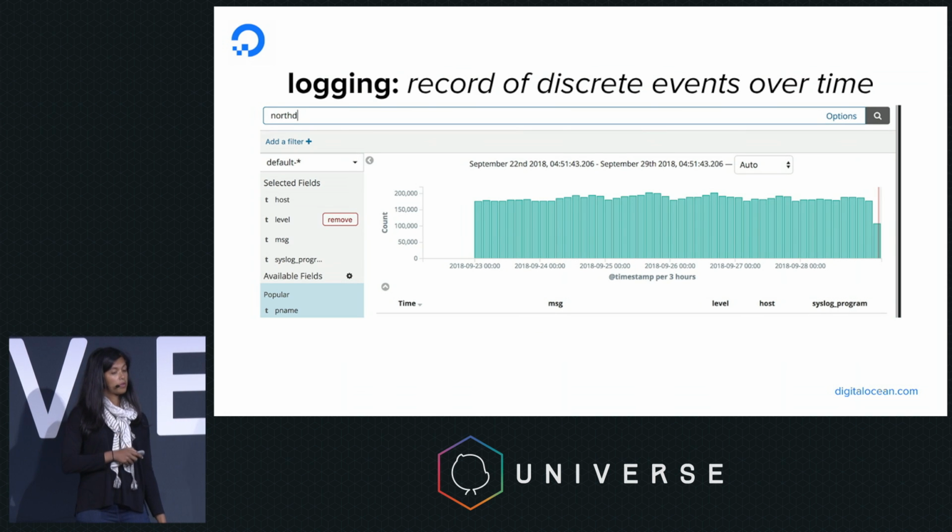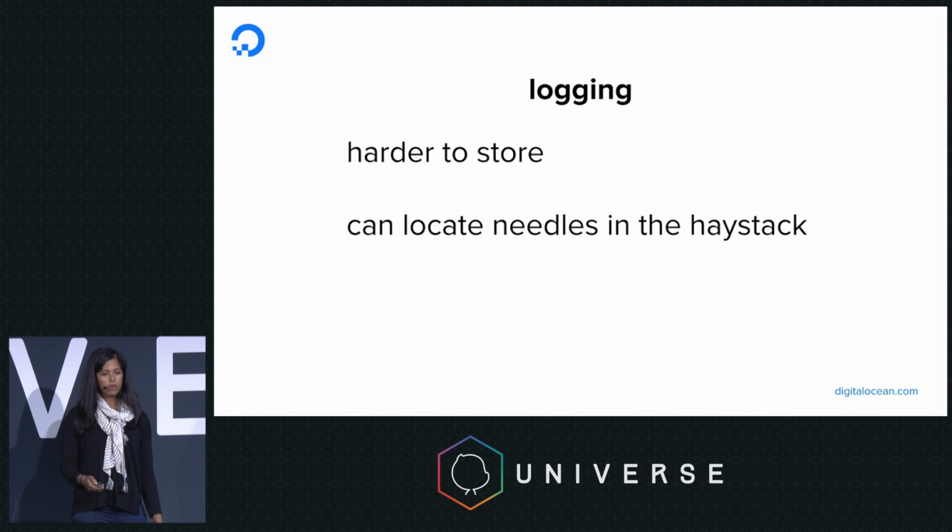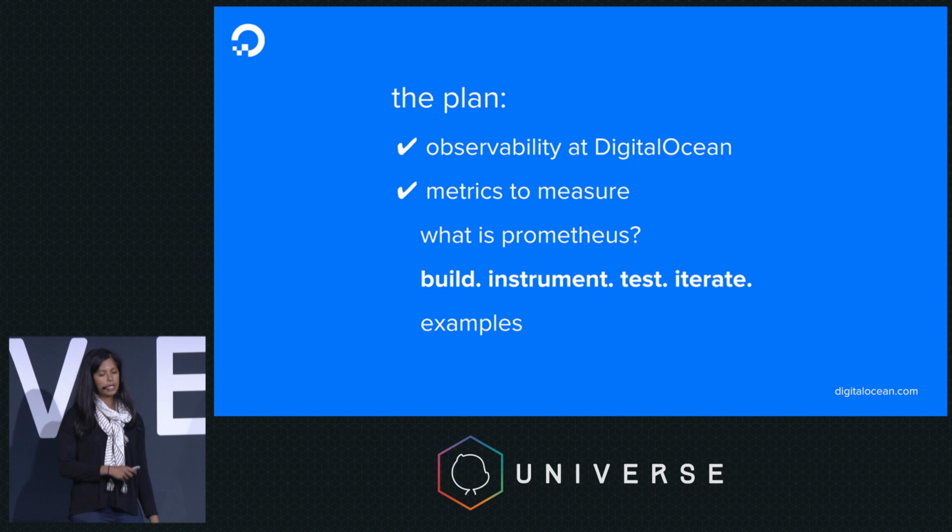And the last pillar of observability is logging, which refers to a record of events over time. So above, you can see the logs over time, kind of a bar chart. The unfortunate thing with logging is logs are often more difficult to store long term, but they can help you identify needle in the haystack type issues. So that's observability, but the focus of this talk is metrics.